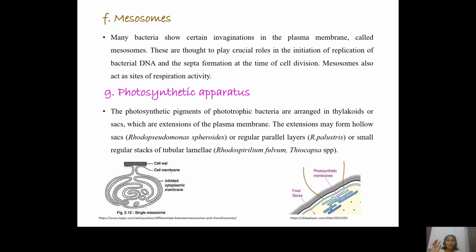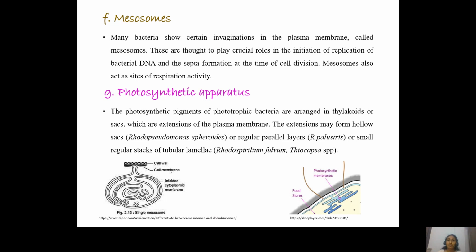The DNA attaches to the cell wall with the help of these mesosomes. So at the site of the mesosomes, the DNA is attached, and then the two daughter molecules of DNA can be separated, which move to either end of the cell, and later on the cell will divide in the middle to form two daughter cells. So mesosomes help in respiration, and they also help in cell division.